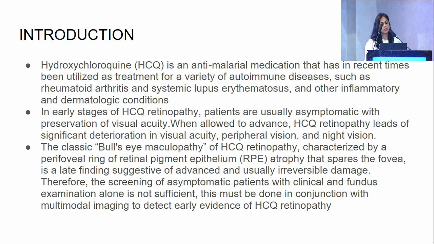The classic bullseye maculopathy of HCQ retinopathy, characterized by perifoveal ring of retinal pigment epithelium atrophy that spares the fovea, is a late finding suggestive of advanced and usually irreversible damage. Therefore, the screening of asymptomatic patients with clinical and fundus examination alone is not sufficient. This must be done in conjunction with multimodal imaging to detect early evidence of HCQ retinopathy.